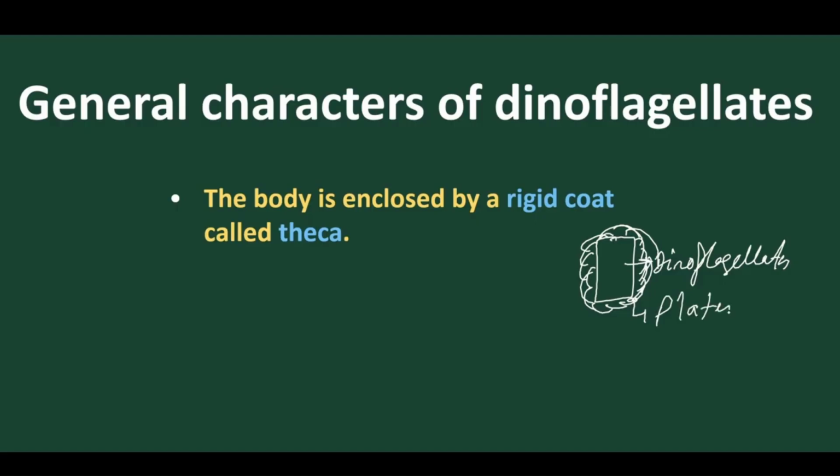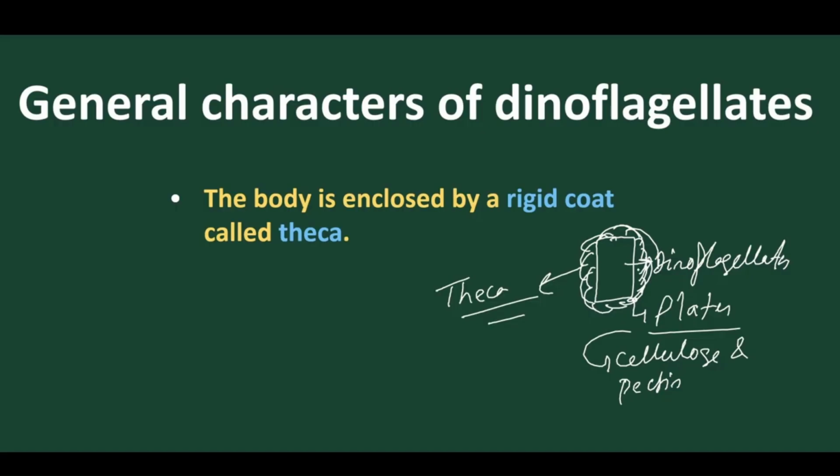Plates of what? Plates of cellulose and pectin. These plates of cellulose and pectin are otherwise called theca. So the dinoflagellate's body is covered with a theca, which is made up of plates, and these plates are made up of cellulose and pectin.